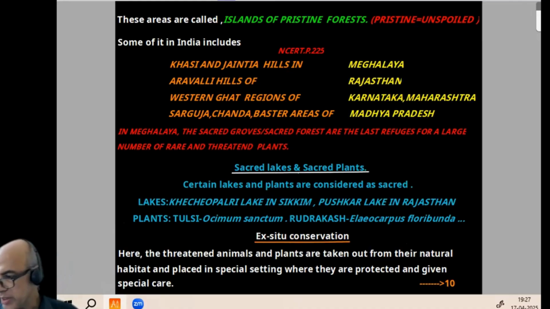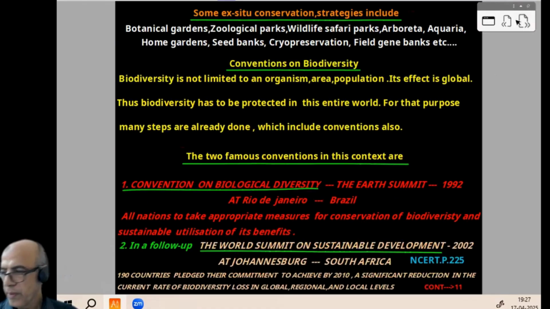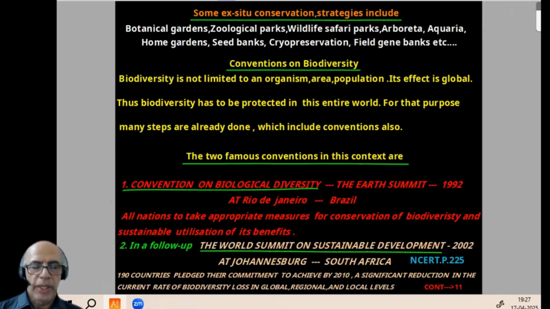Now comes sacred lakes and sacred plants. Two lakes: Khecheopalri Lake in Sikkim and Pushkar Lake in Rajasthan. Plants like Tulasi, Ocimum sanctum, and Rudraksha, Elaeocarpus ganitrus. Ex situ conservation, that is off-site. So we are taking from the natural system and artificially giving it care, otherwise it may become extinct. Now come some ex situ conservation strategies: botanical garden, zoological park, wildlife safari park, arboretum, etc. That way, a list of 8 or 9 will be there.